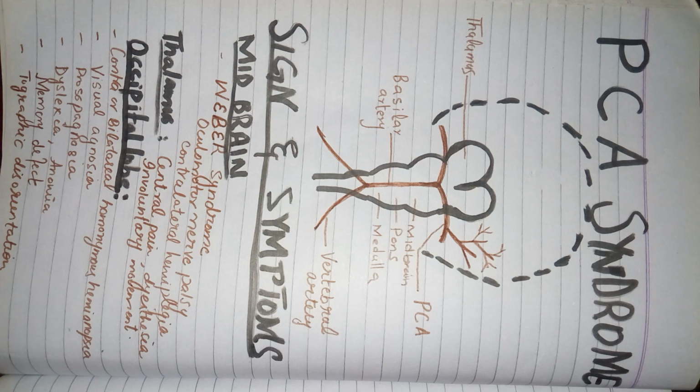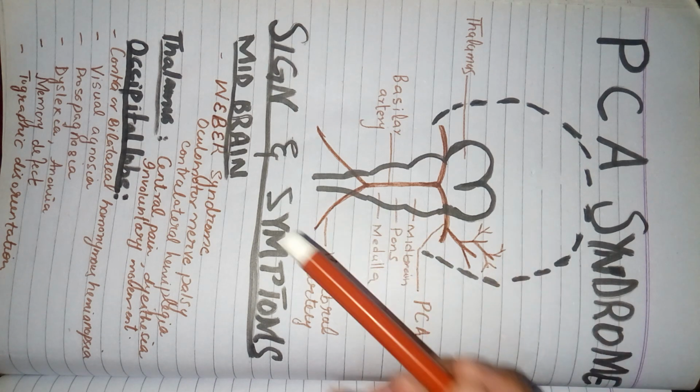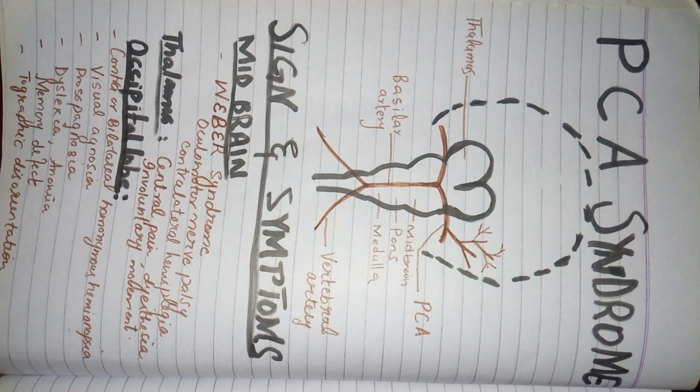Also, there can be damage to the VPL nucleus, ventral posterolateral nucleus of the thalamus, that can result in the production of involuntary movements like choreoathetosis, hemiballismus, and such other involuntary movements will start to appear when there will be damage to the VPL nucleus of the thalamus. So central thalamic pain, which cannot be cured peripherally, and involuntary movement can result.